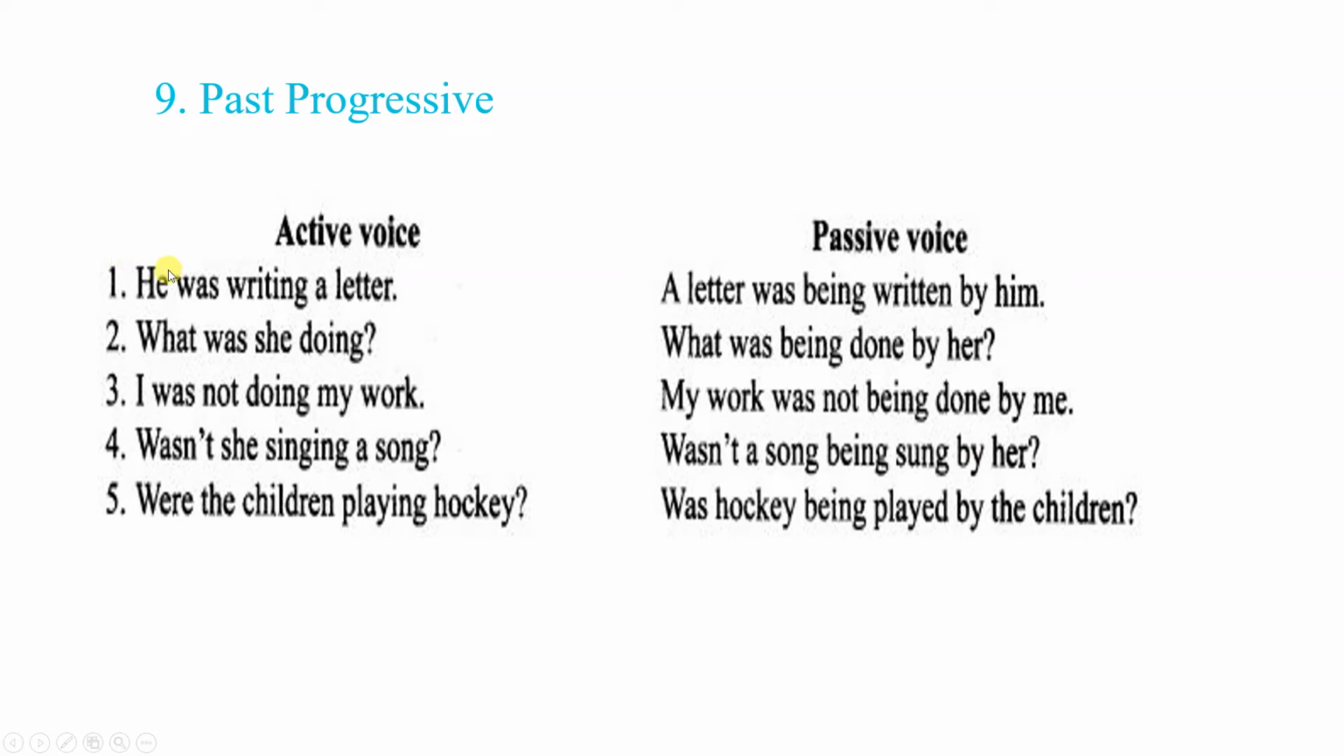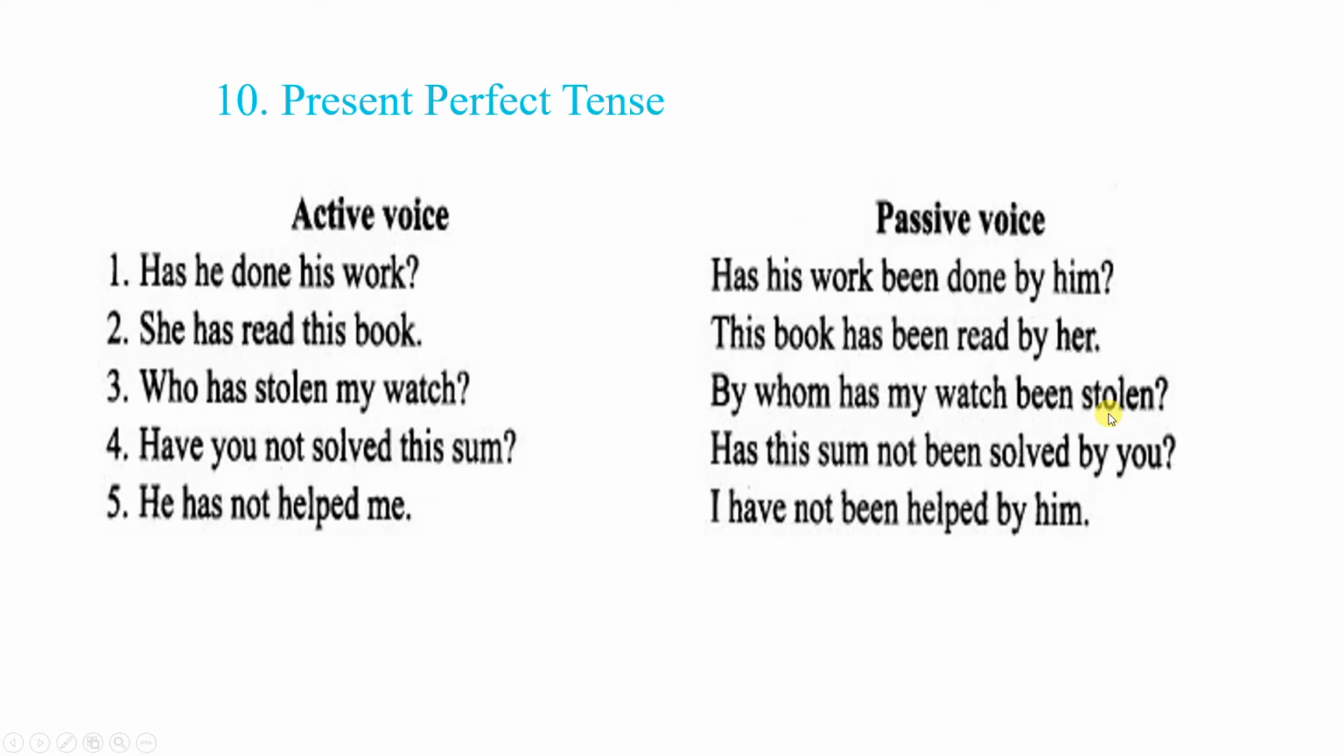Past progressive. Active voice: He was writing a letter. Passive voice: A letter was being written by him. What was she doing? What was being done by her? I was not doing my work. My work was not being done by me.